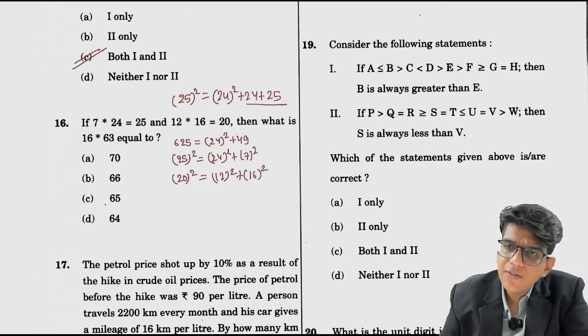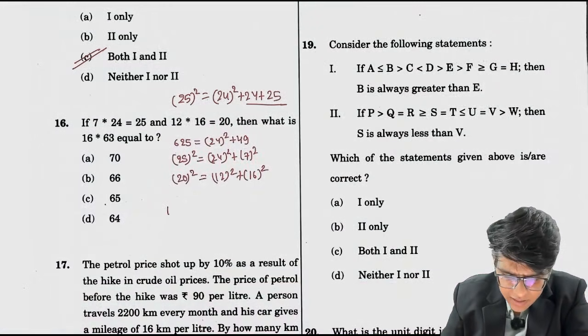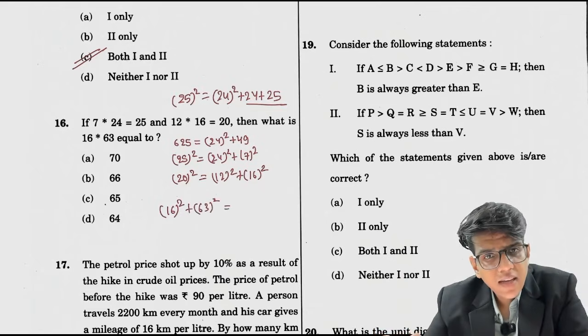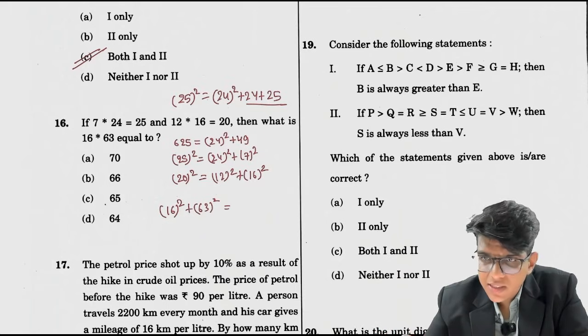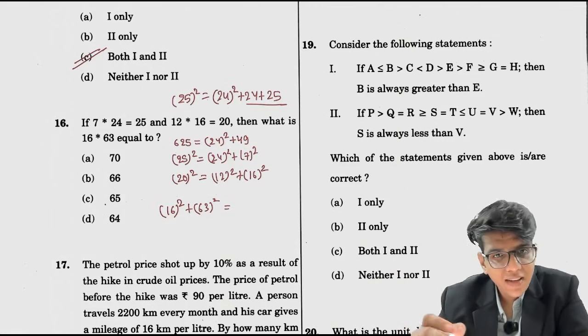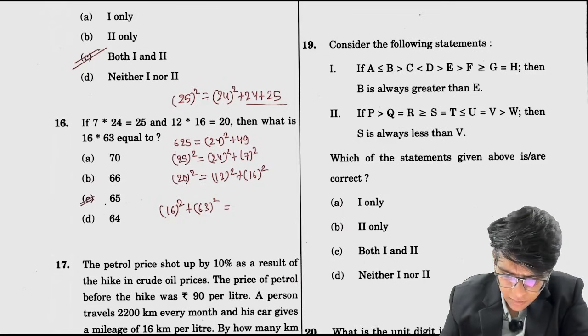Then what is the value of 16 and 63? Right, 16 and 63. So basically we need to find something like 16 square plus 63 square is square of some value. Okay. Now the unit digit of 16 will be 6. Now see, I am solving using the unit digit, I don't know the answer myself. Here in 16 square the unit digit will be 6. In 63 square the unit digit will be 9. When I add this, the unit digit will be 5. Now if I take the root of anything ending in 5, the unit digit has to be 5, right? So the answer to this question will be 65.